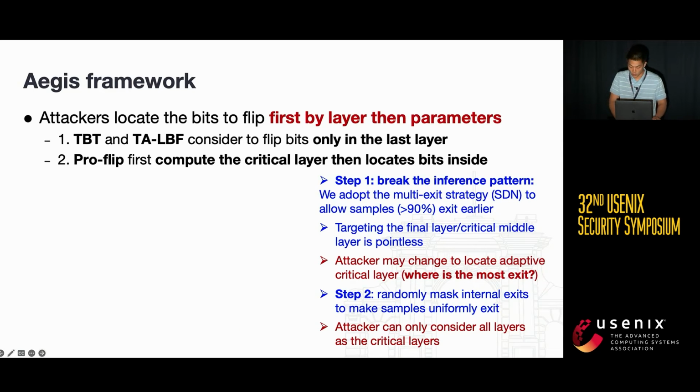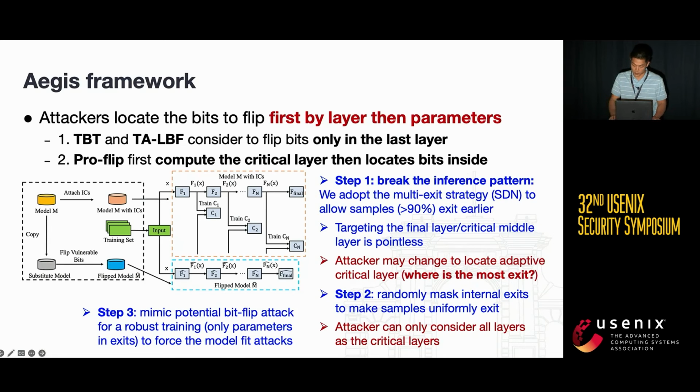Further, we propose robust training to mimic potential bit flip attacks to force the model to fit attacks, enhancing the defense effectiveness against bit flip attacks. In particular, assuming the adversary flips bits in the ith layer of model M, it could still possibly affect any internal classifiers after this layer with a certain probability. At the layer output, F_ix passes to this internal classifier and affects their predictions.